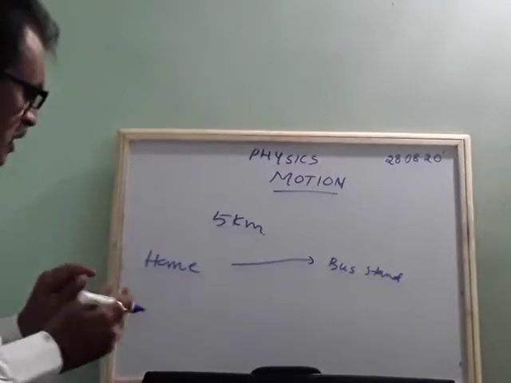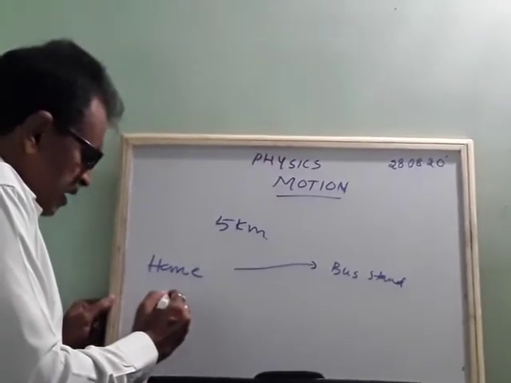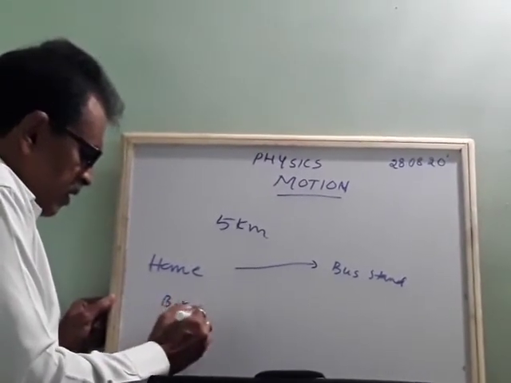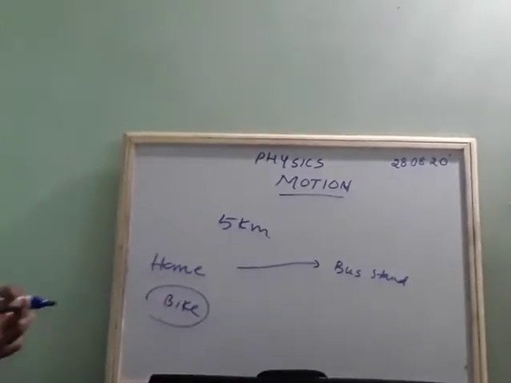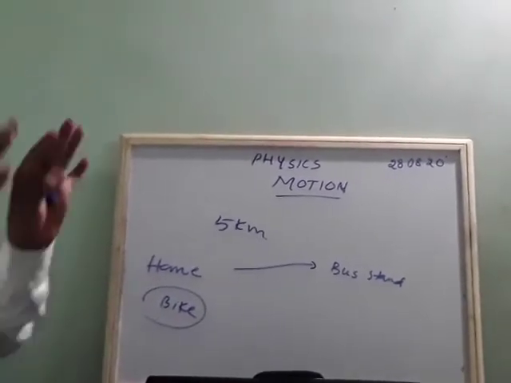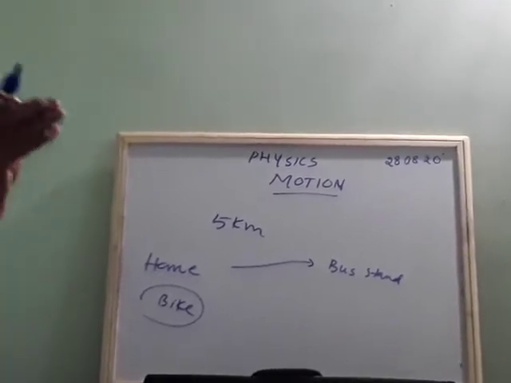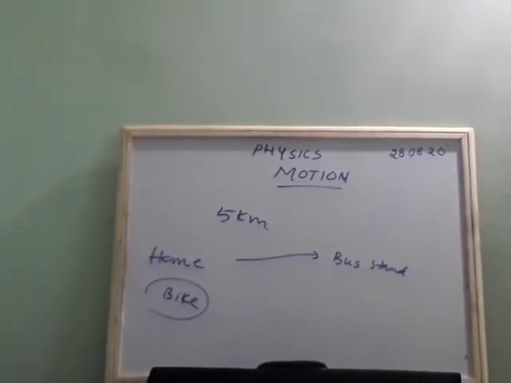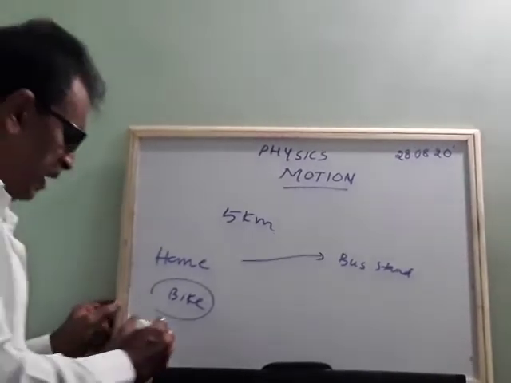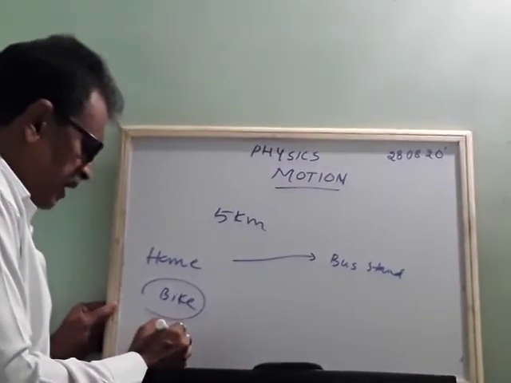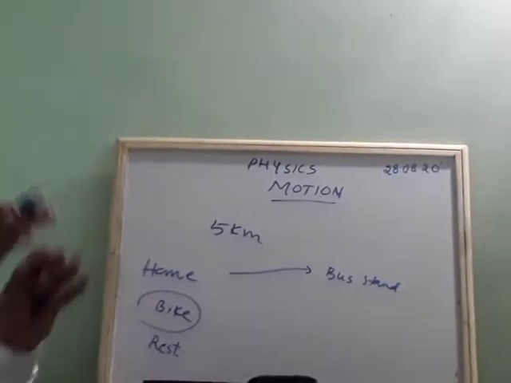Suppose you are traveling with a bike. The bike is near your home, kept in front of the home. What is that actually in the physics technical term? We use the term rest. The bike is at rest.